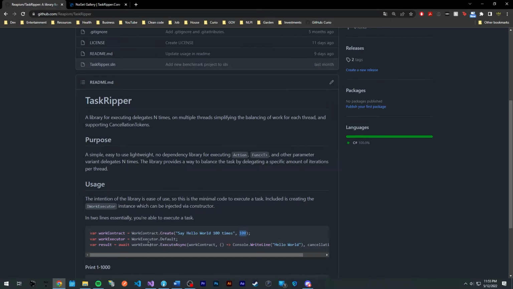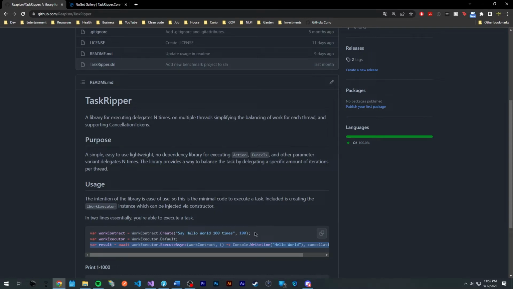And you have a work executor that you can get by calling default, getting a default instance, or being able to inject it via constructor. And you call the execute async with a particular overload. In this case, it's just an action with no parameters. And here we're writing to the console hello world. And essentially running this line right here will print hello world 100 times. It's that simple.